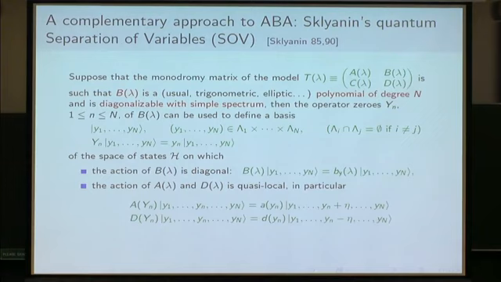And these states will be such that the action of these operator roots on each of these states parameterized by this n tuple of variables will be given just by the multiplication by the nth coordinate. So by construction, the action of the operator B is diagonal on this basis, and the action of operator A and D will be quasi-local.